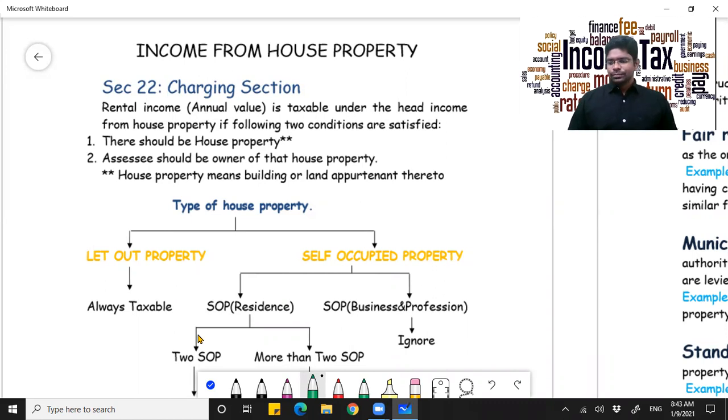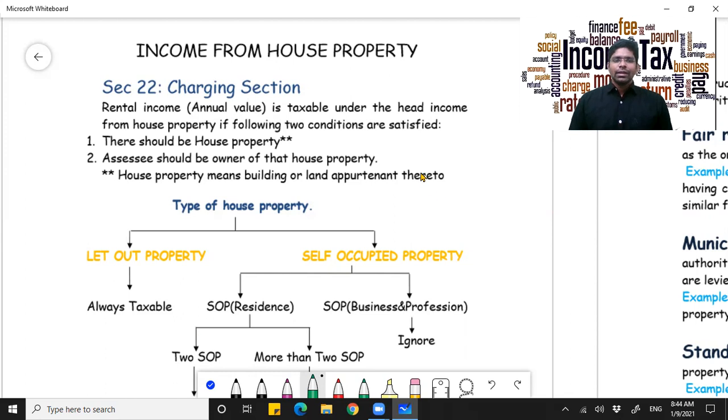Now going forward, to fall under the ambit of the provisions of income from house property, you have to satisfy two basic conditions. First, there should be a house property, and the second thing is the assessee should be the owner of that particular house property. And once you satisfy that condition, it depends on how the assessee is using that particular house property, whether he is self-occupying it or whether he is letting it out on rent and receiving some income.